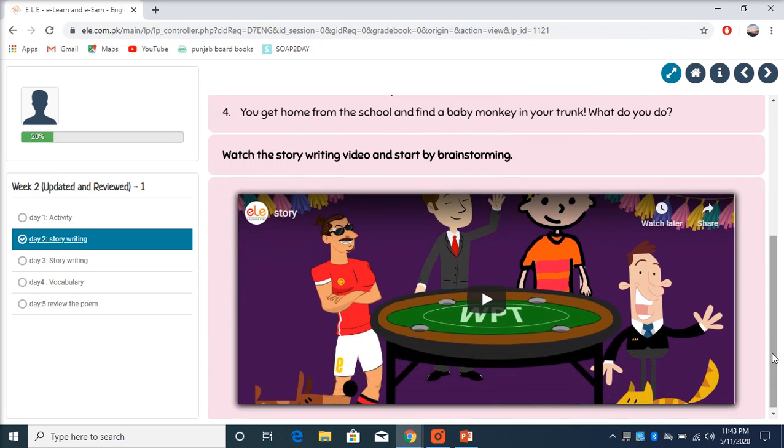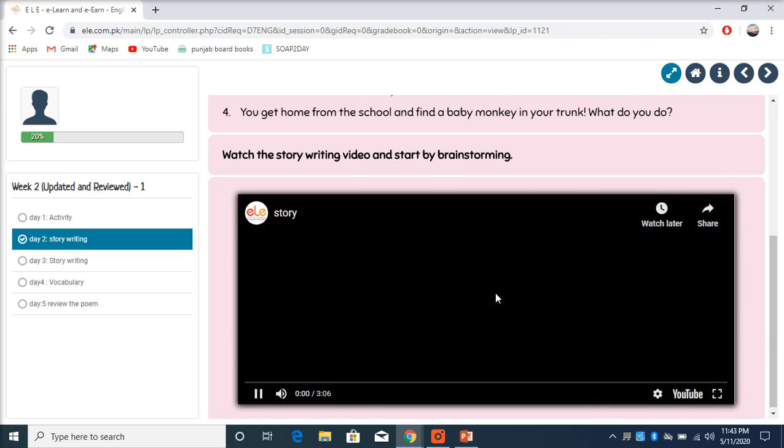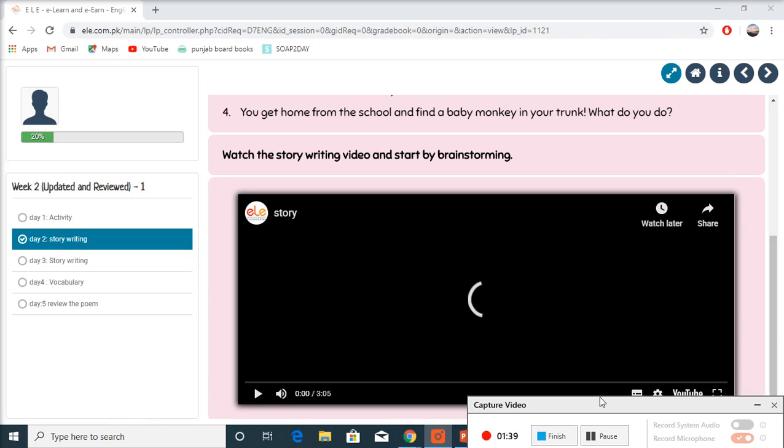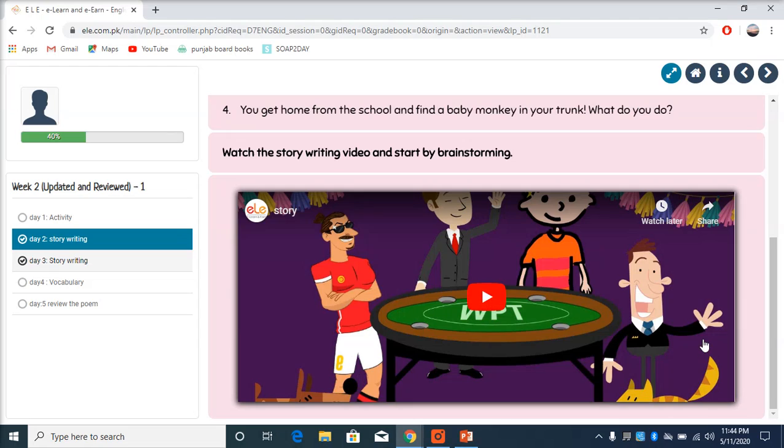Now before writing the story of that topic, we will watch a video on how to write a story. Watch the story writing video and start by brainstorming. So today we have to do only brainstorming of that story. After doing brainstorming, which means listing out the ideas about the topic that you got, your day 2 for week 2 is done.